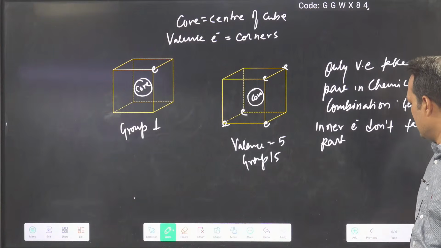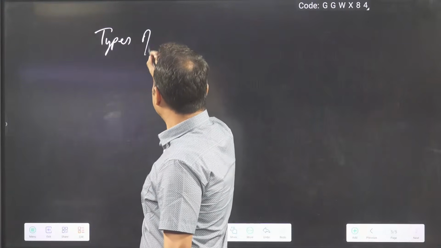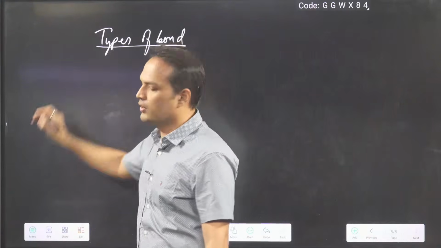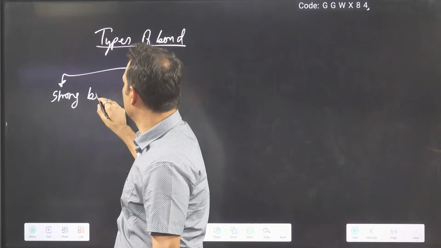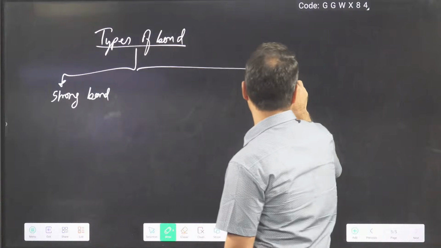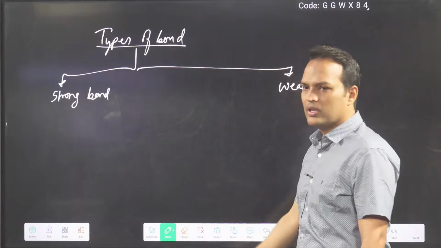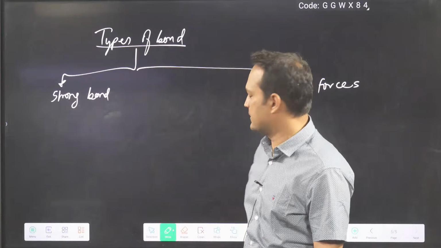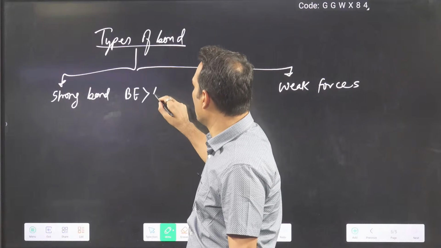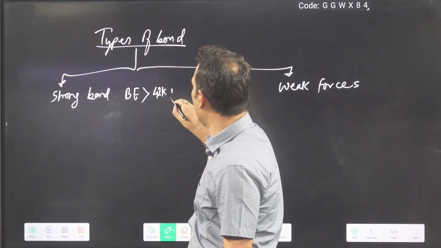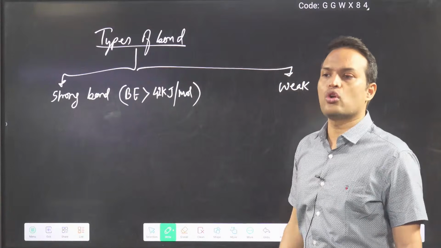Okay, so come on. Next we will talk about types of bond. So we can say there can be strong bonds, or there can be weak forces. Strong bond, or you can say strong forces. What is the classification of a strong bond? We say bond energy more than 42 kilojoule per mole is considered a strong bond.